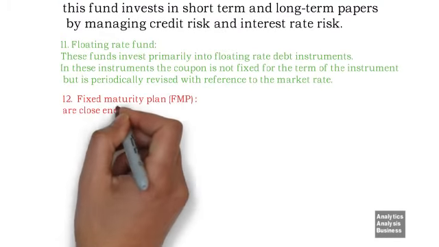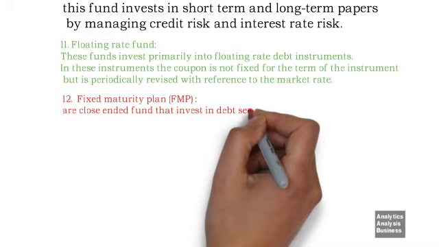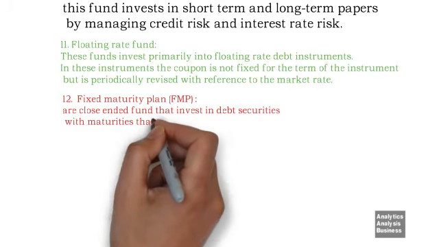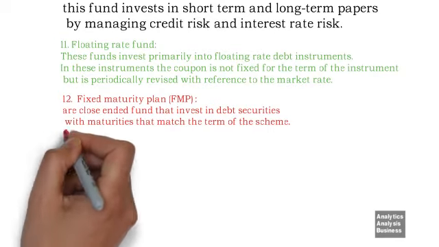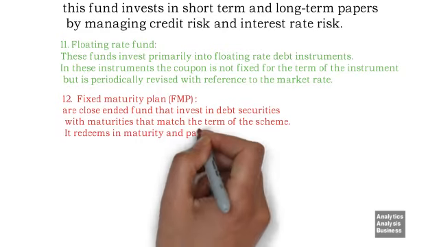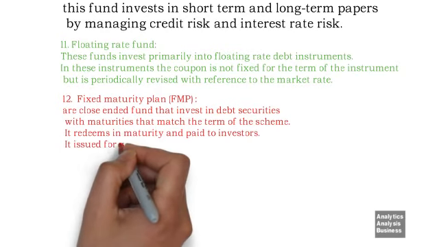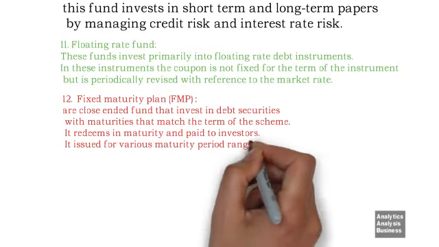12. Fixed maturity plan, FMP, are close-ended funds that invest in debt securities with maturities that match the term of the scheme. It redeems at maturity and is paid to investors. It is issued for various maturity periods ranging from 3 months to 5 years.